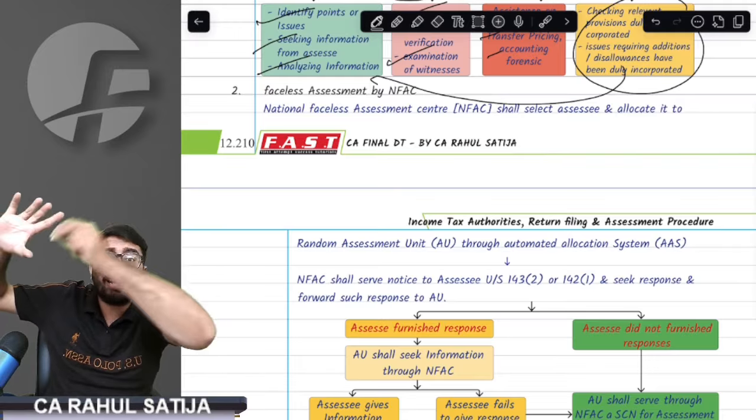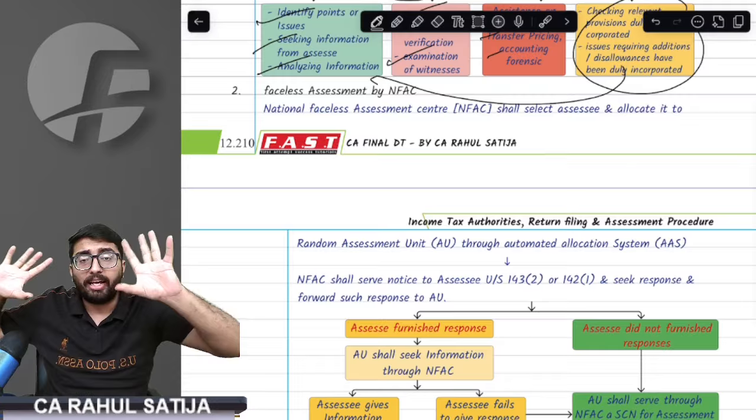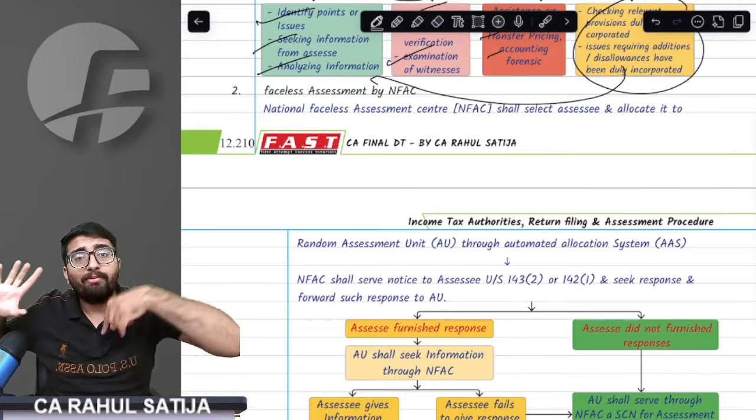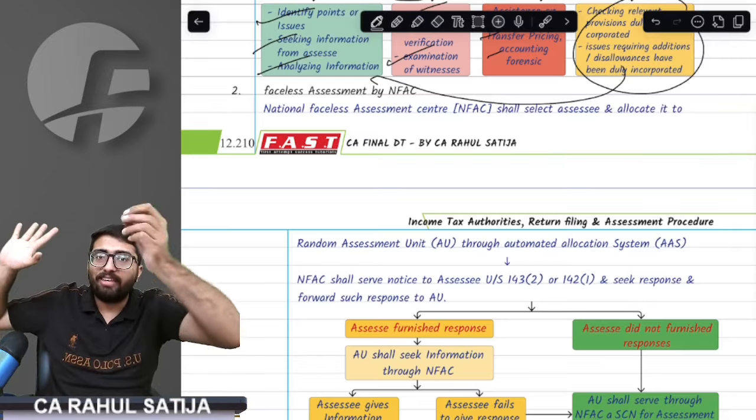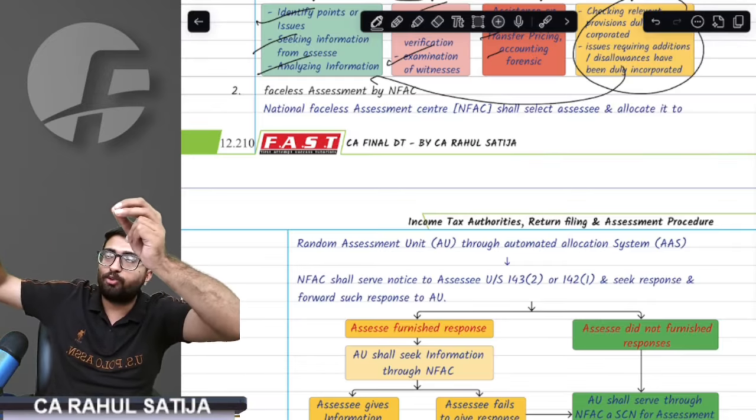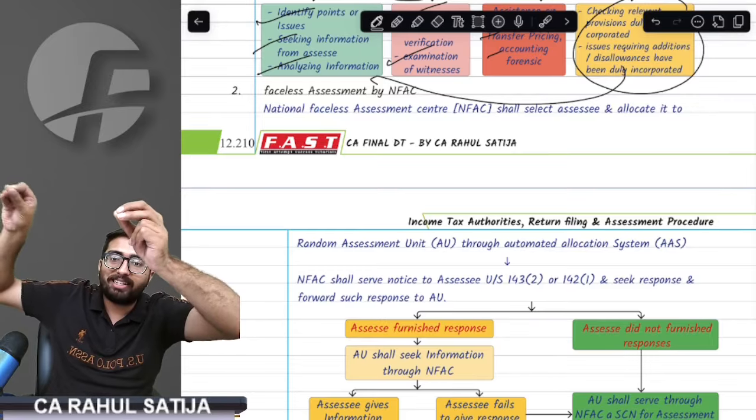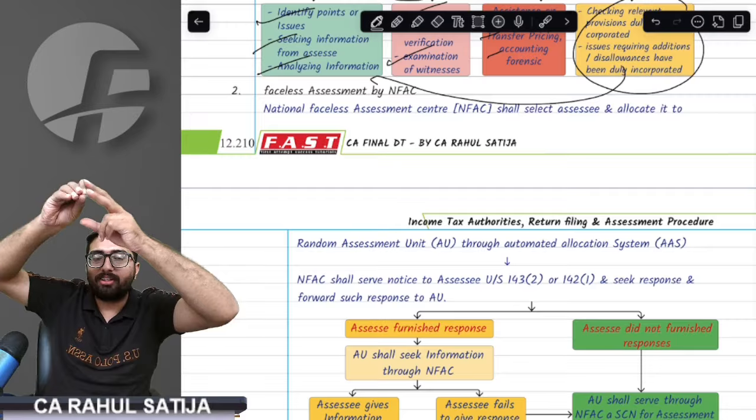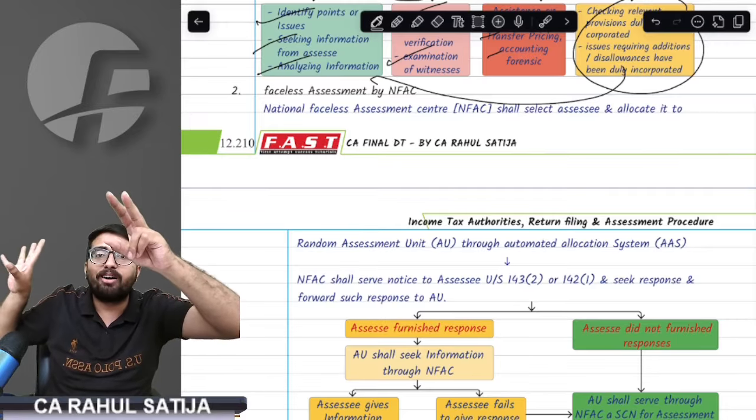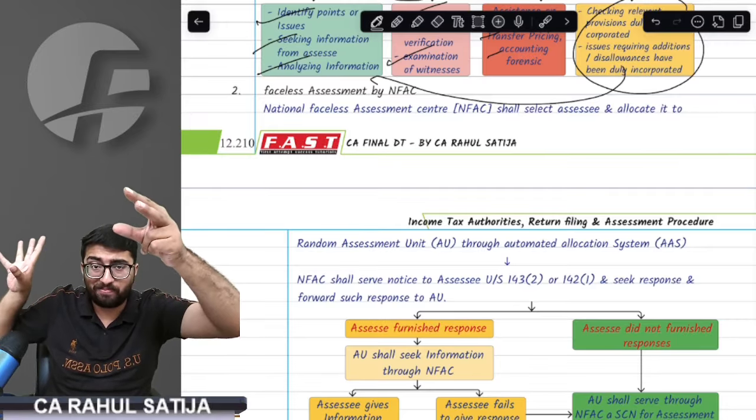Then NFAC would randomly find out the AO. Then AO can be from any place. My name would not be told to you and AO's name would not be told to me. Whatever response I submit to NFAC, this would be given to AO. If AO requires anything, he would communicate to NFAC and NFAC would ask the same thing to me. If I do not respond, then NFAC would proceed with best judgment assessment.